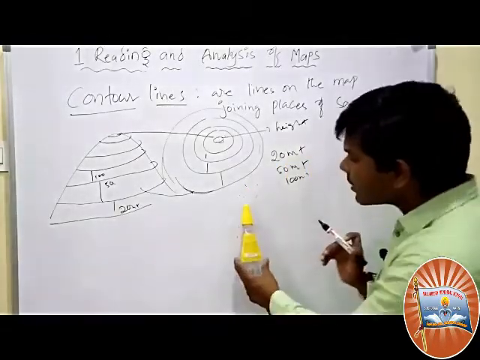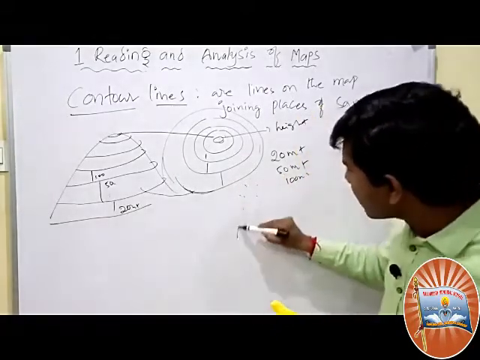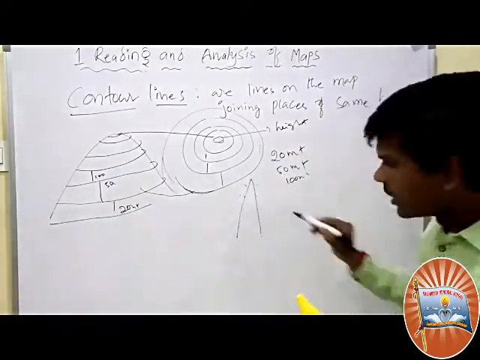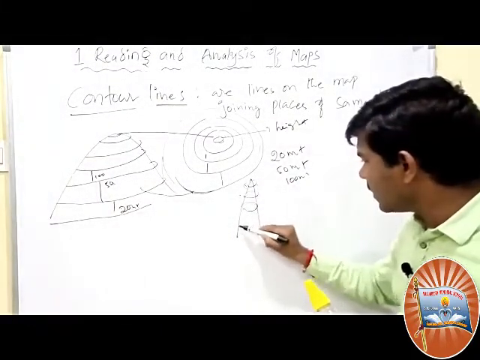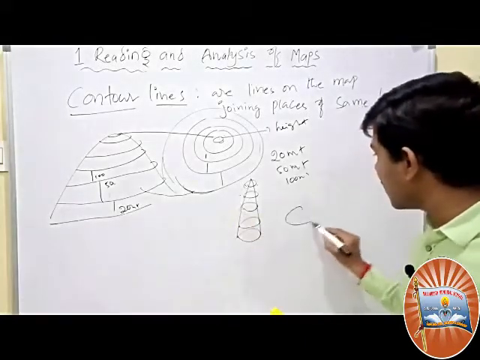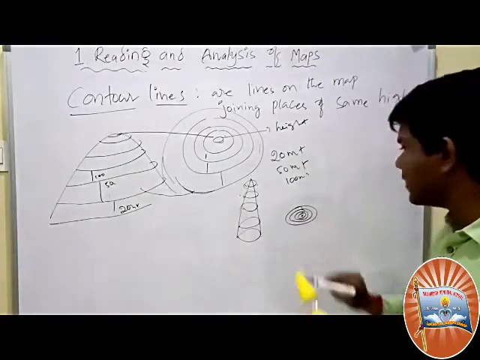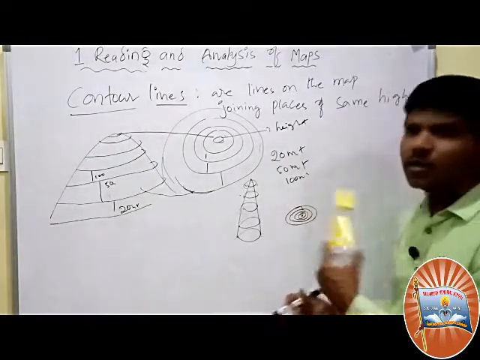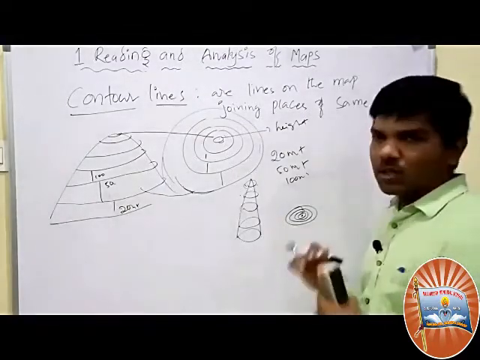So whenever the height was increasing, at the same time it is coming very narrow. So this is the highest place. This is first circle, second circle, third circle, fourth circle, and fifth circle. That we also can draw as 1, 2, 3, 4, and 5. This is the highest place on the map. So these can also easily show us.